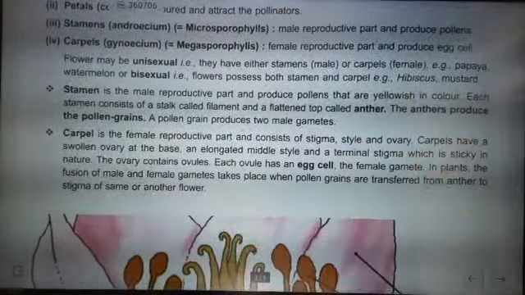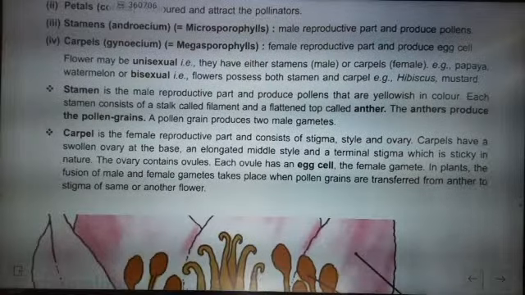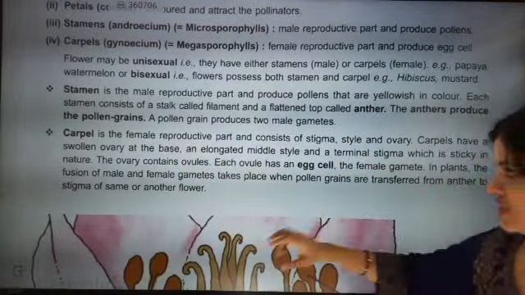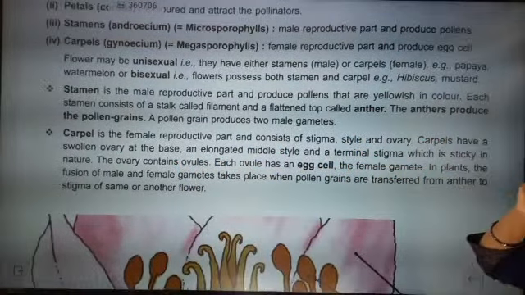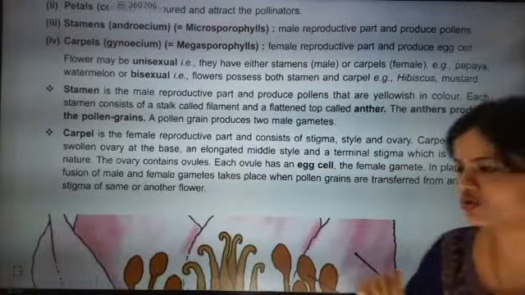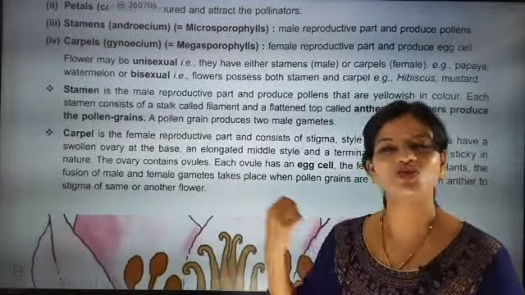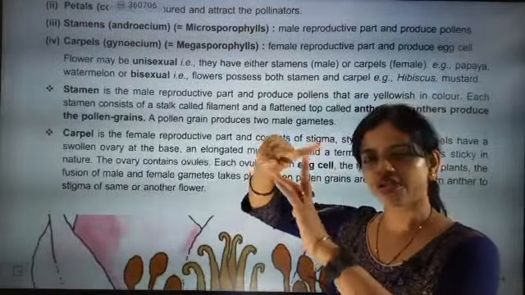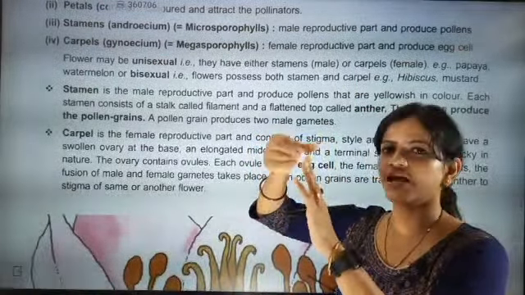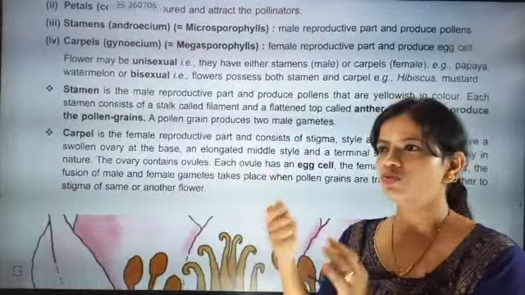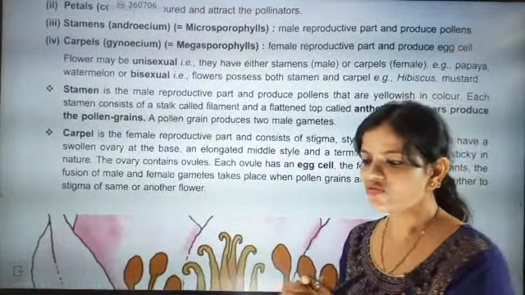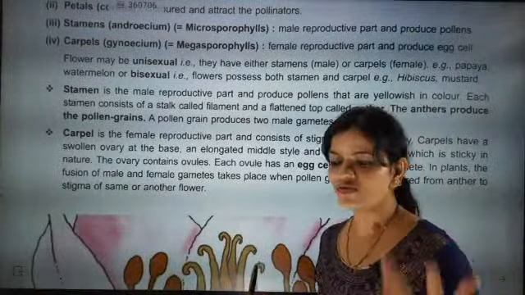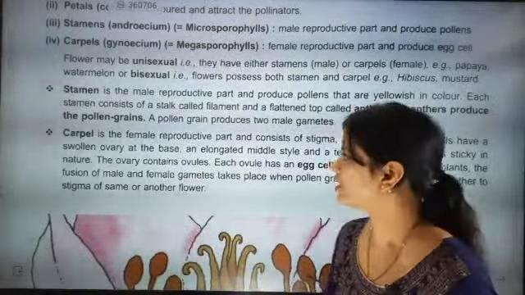Carpel is the female reproductive part and consists of stigma, style, and ovary. Carpel has a swollen ovary at the base. We have seen an elongated middle style and a terminal stigma which is sticky. I told you pollens are going to stick there, so it's sticky. When you touch the female part of that flower in the upper region, you will see some stickiness there, and I think for that most of the insects are going, because they are sucking the nectar of the flower from there.